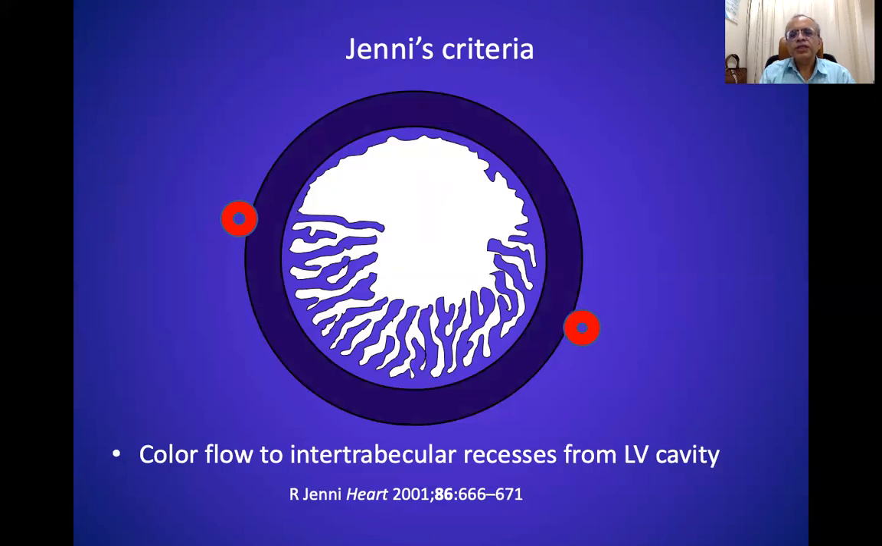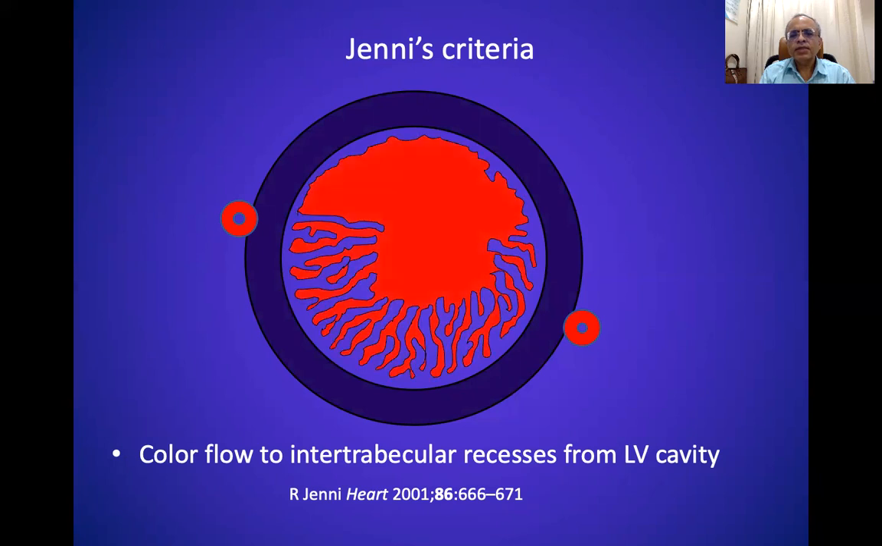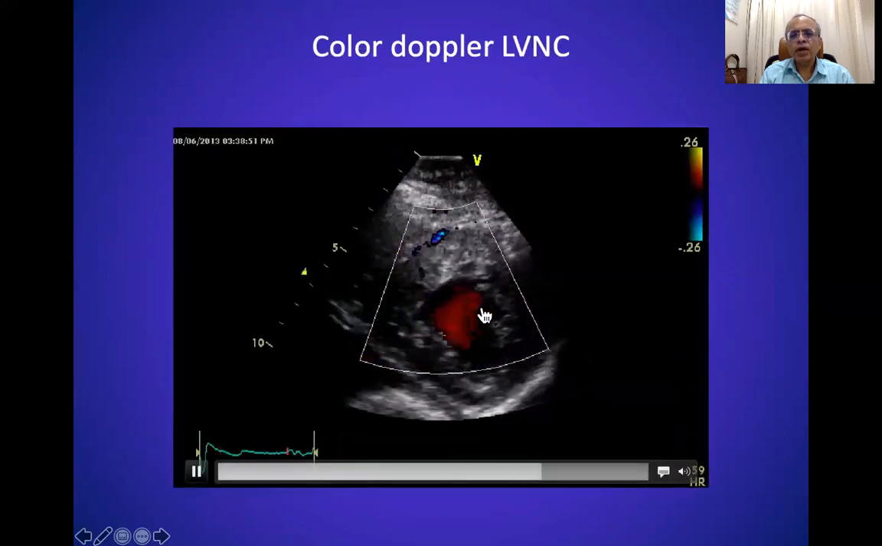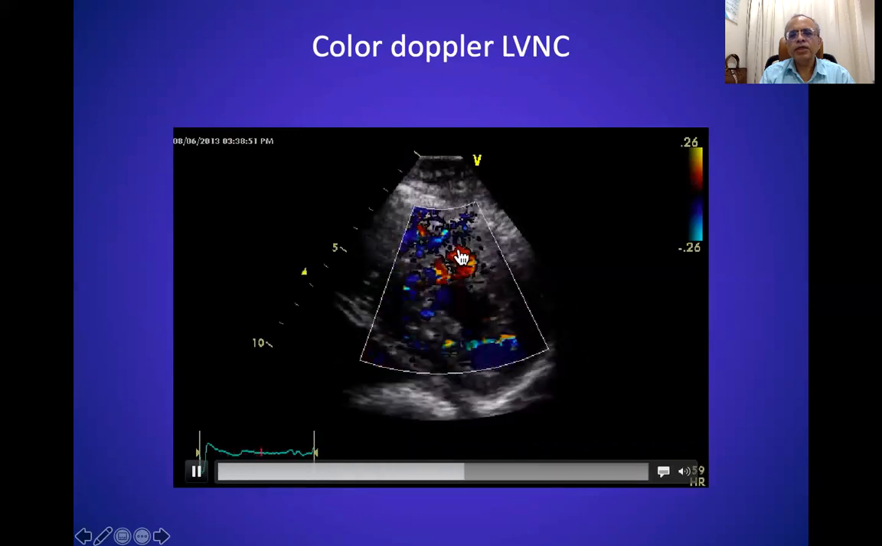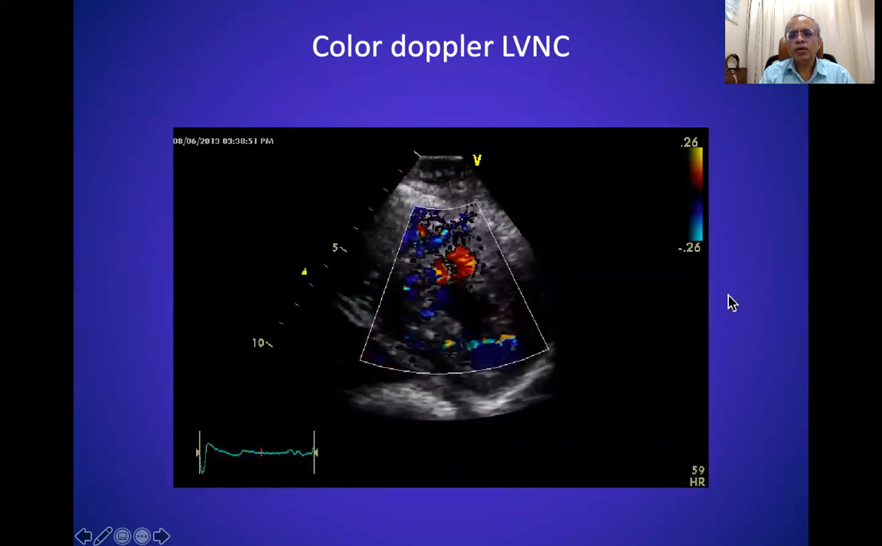Now, also the Jenni criteria describe that the blood flow in the recesses should come from the LV cavity and not from the coronaries. So this is how it looks, that the blood flow is going from the cavity into the trabeculations and not from this coronary.